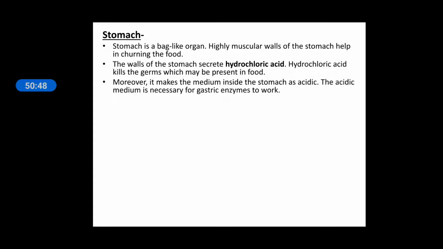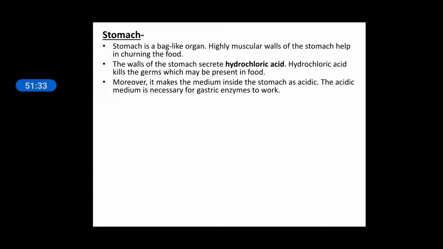The inner lining of the stomach contains some digestive glands. These glands are present inside the stomach, so they are known as gastric glands. Gastric term is used for stomach. So all the enzymes which are secreted by the glands of the stomach are known as gastric enzymes. There is a condition for the gastric enzymes to work.